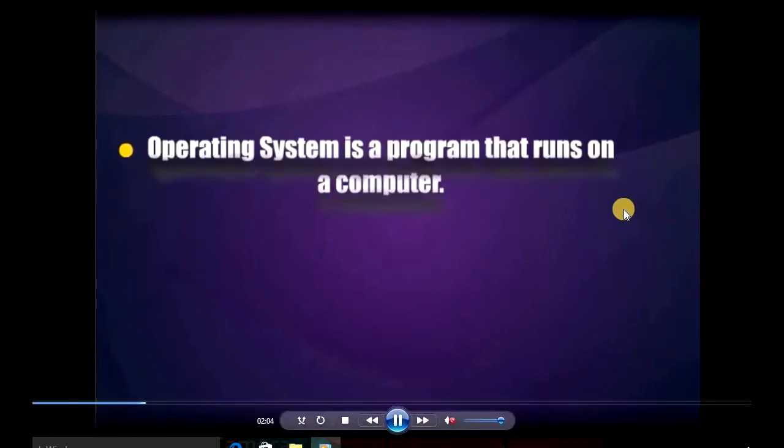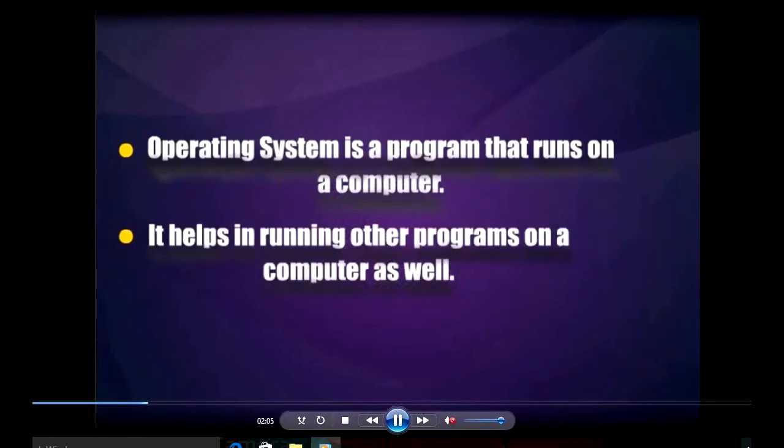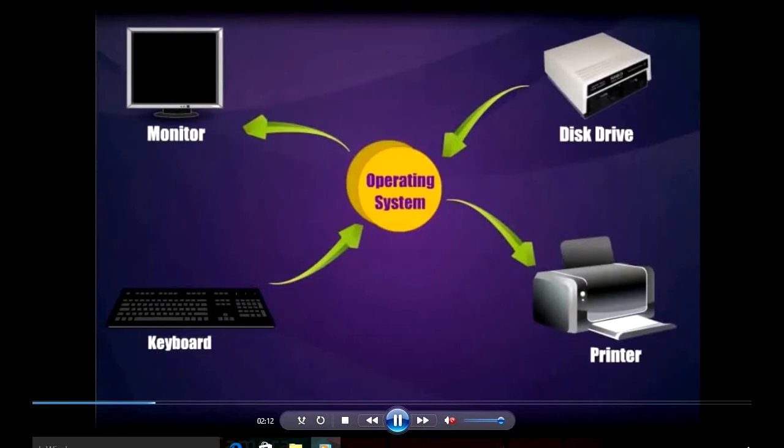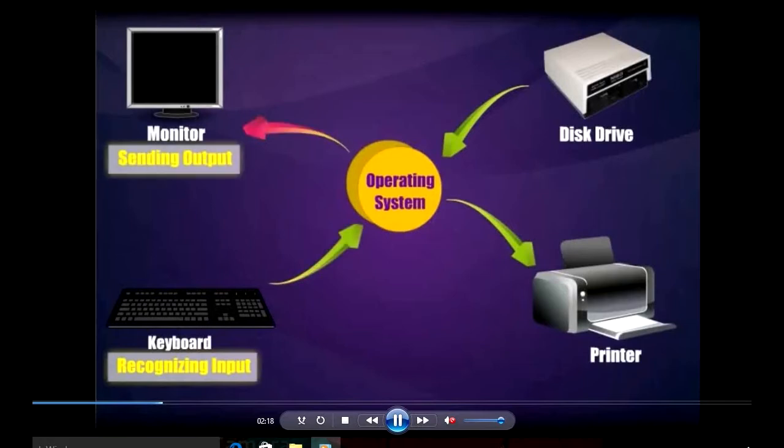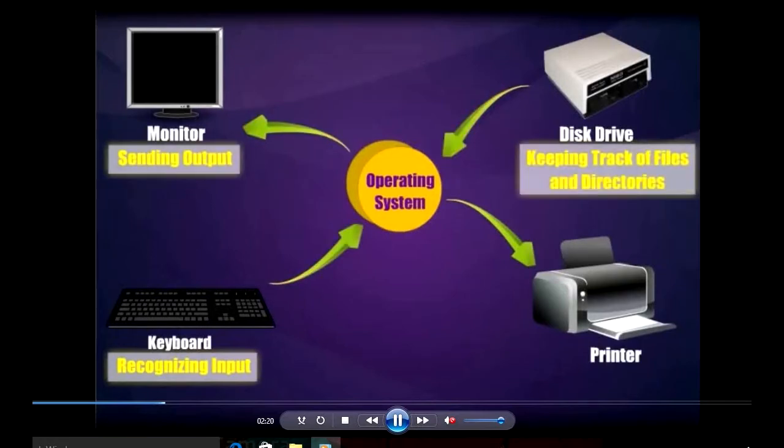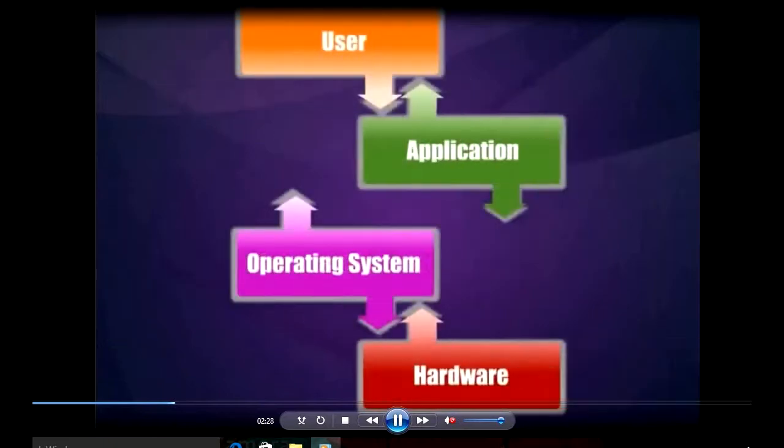Operating system is a program that runs on a computer. It helps in running other programs on a computer as well. Now, what does the operating system do? It recognizes the input devices, what input we are giving, and then it sends it to the output. Then it keeps track of the files and the directories and controls the other devices. So this is the use of operating system.